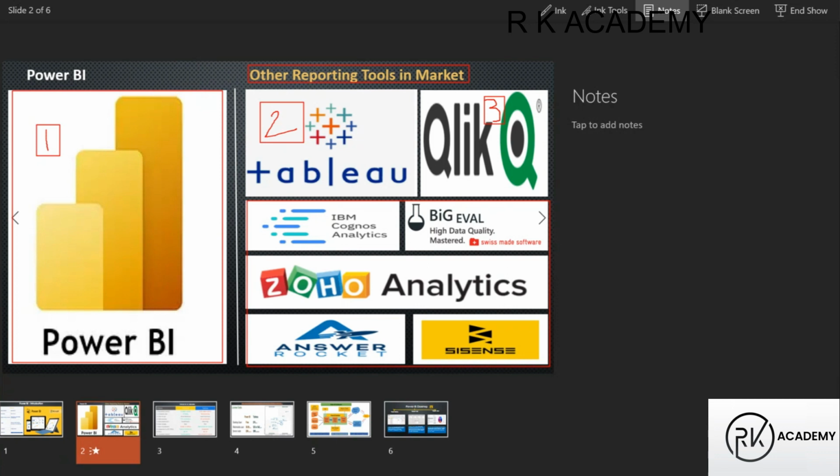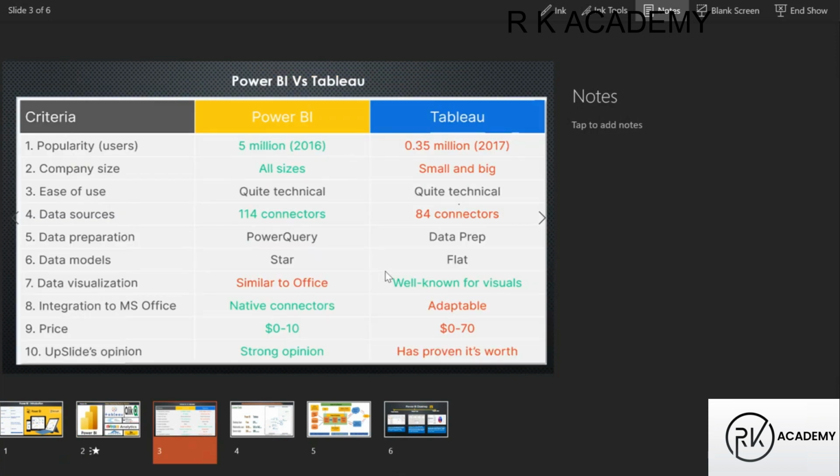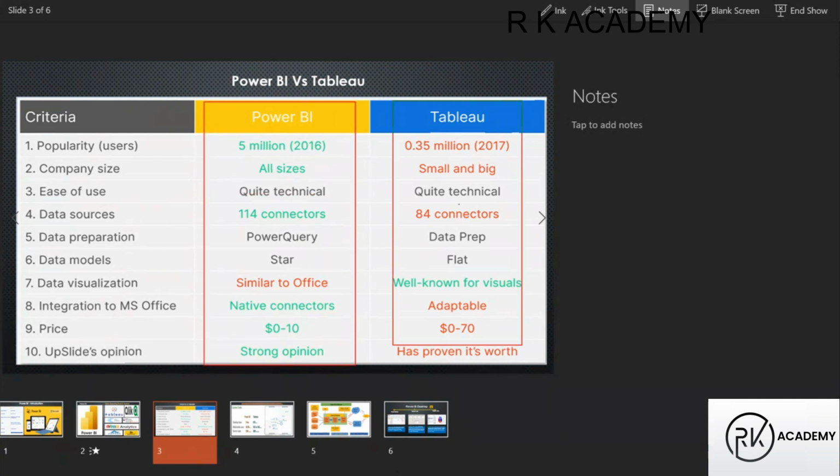These are not my assumptions, guys. I will show you why Power BI is in first place and why Tableau is in second place. We'll discuss, guys. Let me go to the next slide. Here you can see the major criteria, why Power BI is in first place and why Tableau is in second place. We have 10 criteria here.